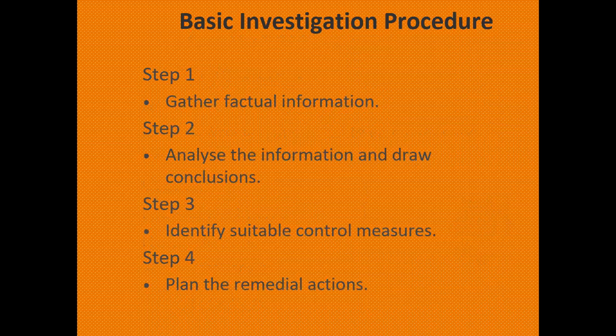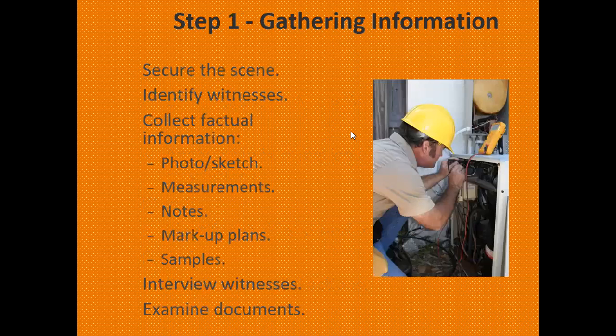And then moving further, step one: gather factual information. Factually means the exact, true information, what exactly happened. Analyze the information and draw conclusions: is the information true and enough to reach a conclusion? Then conclude what the reasons are. Identify suitable control measures: find what measures need to be taken additionally to prevent such accidents again. Plan the remedial action: how to start the work again at the accident scene and do the job in the normal way, as it was going on before.